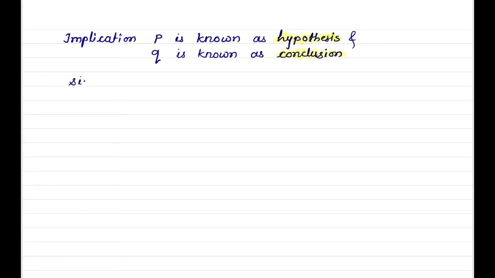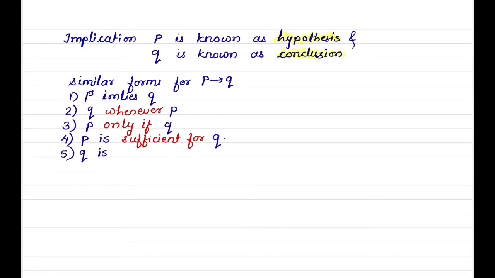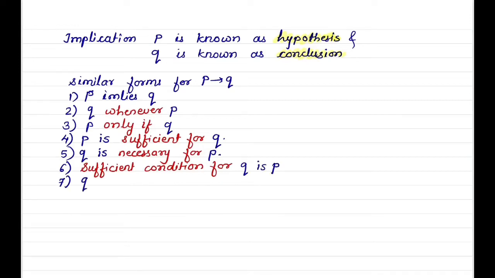Now we will see similar forms for P implies Q. Q whenever P. Third one, P only if Q. Fourth, P is sufficient for Q. Q is necessary for P. Sufficient condition for Q is P, and Q follows from P. These are the similar forms for P implies Q.